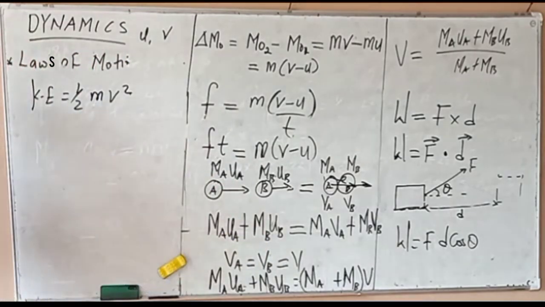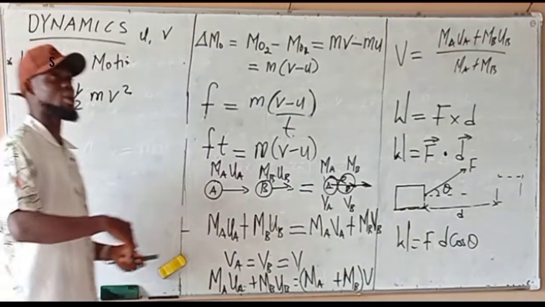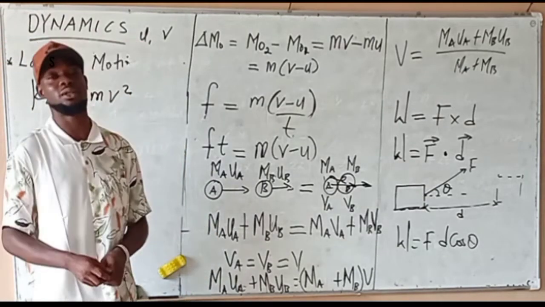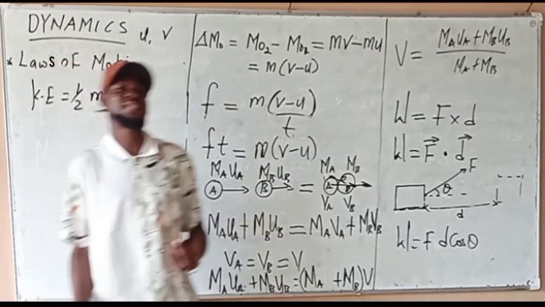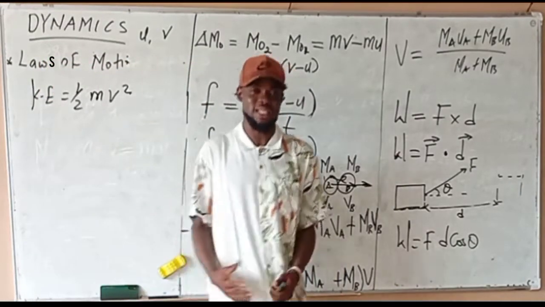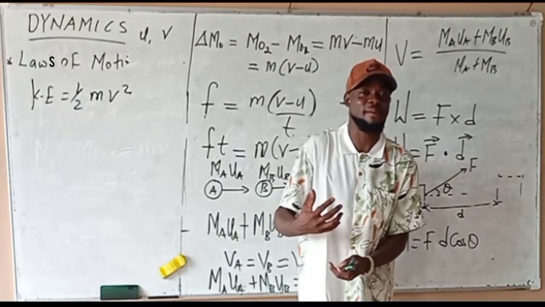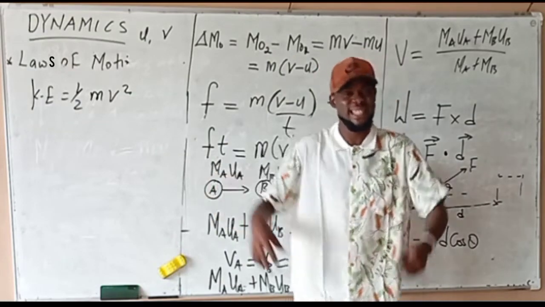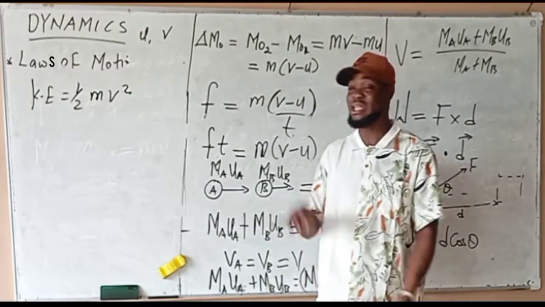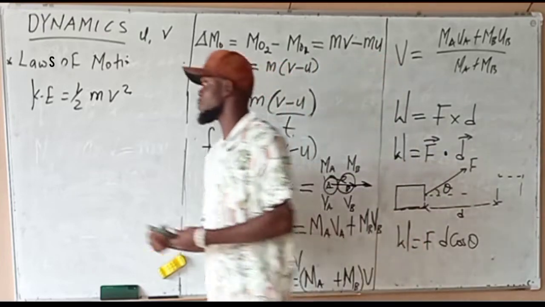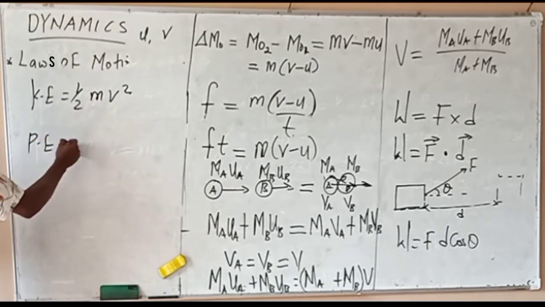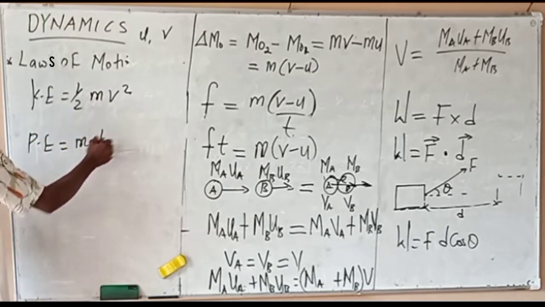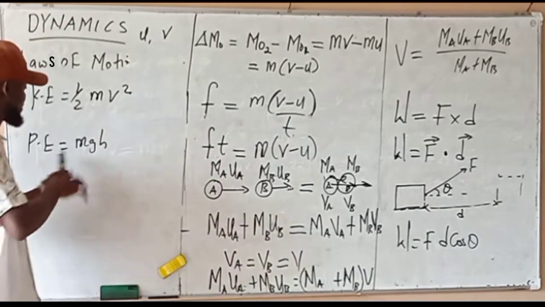Then potential energy is the energy possessed by virtue of the state of rest of a body. It is something like energy stored. That is, energy possessed by a body by virtue of its state of rest. We also call it energy stored in the body. That is potential energy, and it's mathematically defined as PE, which is potential energy, equal to mgh.